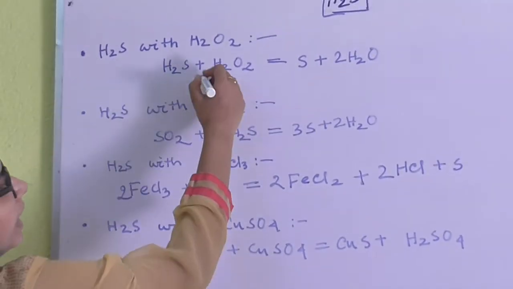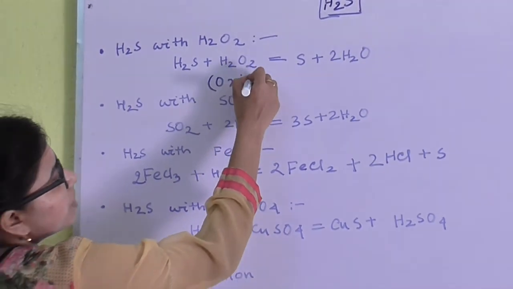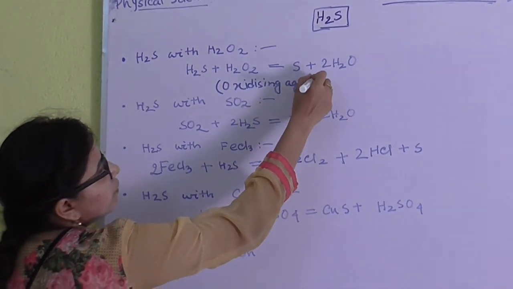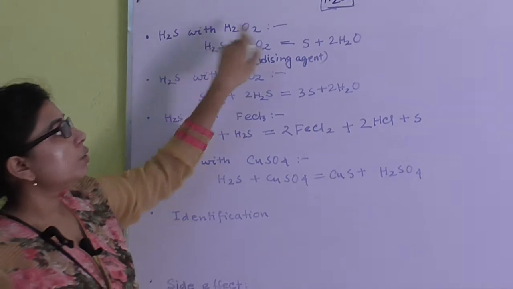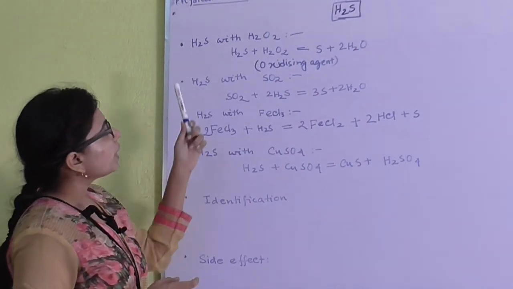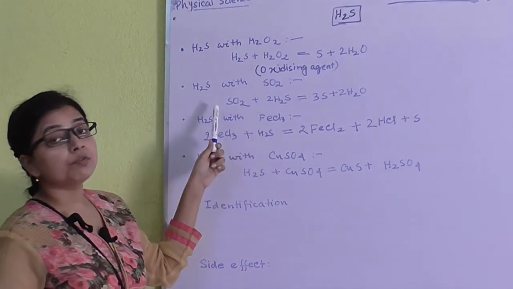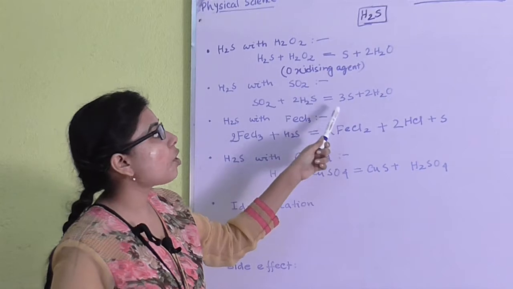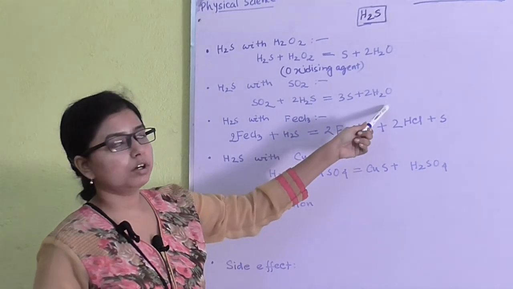As we know that H2O2, that is hydrogen peroxide, is a very good oxidizing agent. It will oxidize H2S to form sulfur and water. If you pass H2S over sulfur dioxide, these two gases will react to form sulfur and water.